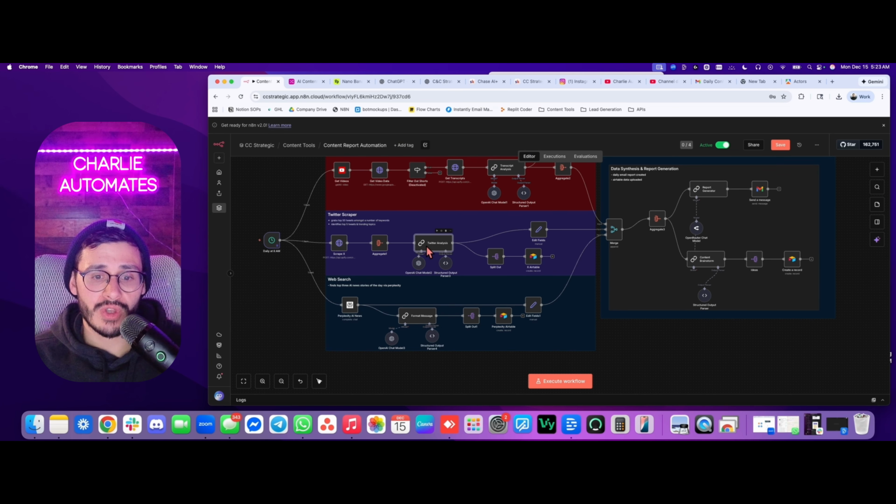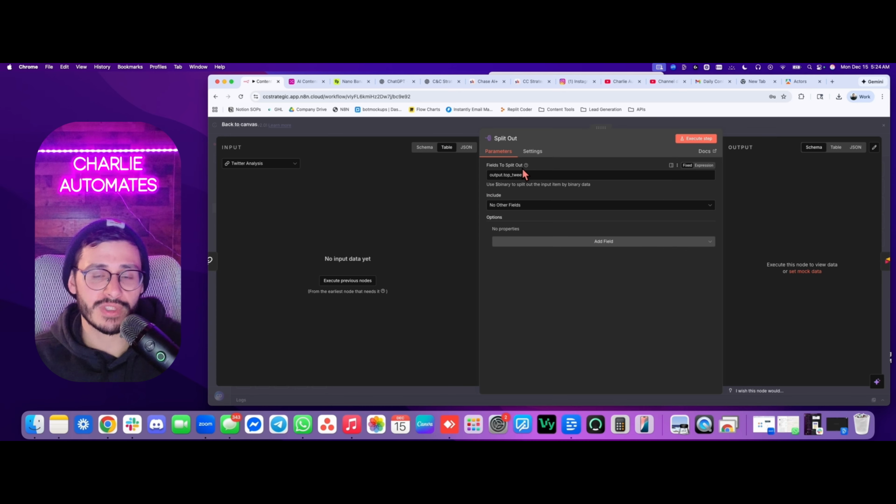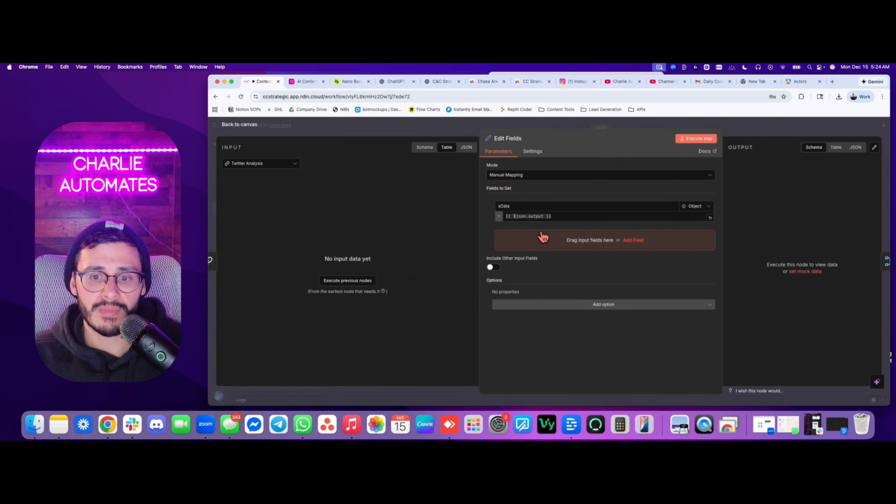And just to show you what this split out looks like, it's going to split everything out, take all the data for me. And just so you guys are aware, this is what's going to be splitting the tweets up for me. So it's not just one massive output. And then we have the edit field section here. So it's going to send the data out as JSON output.